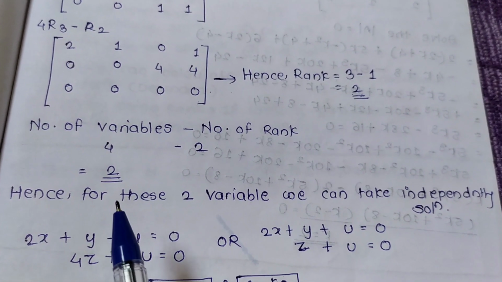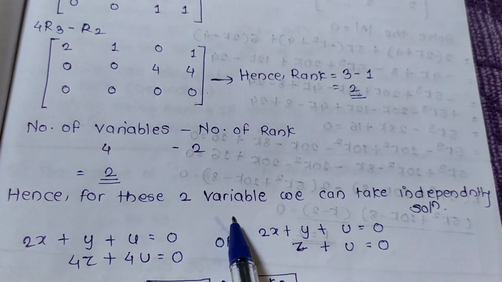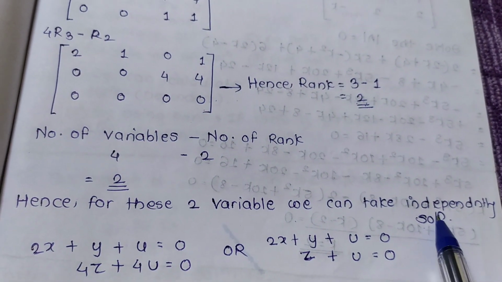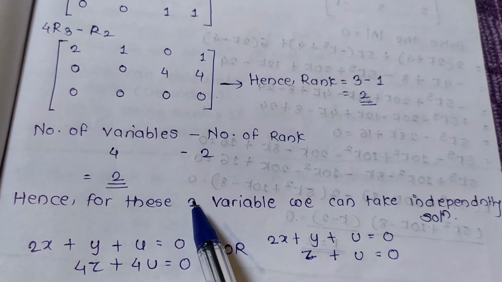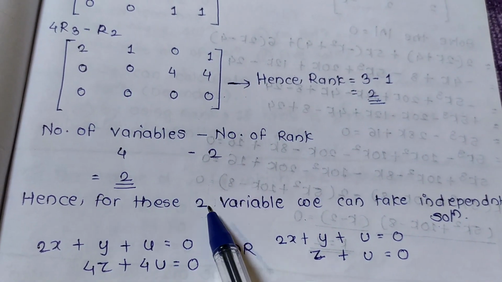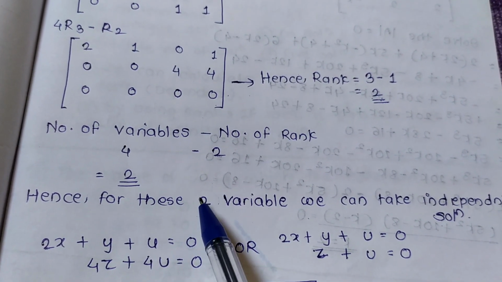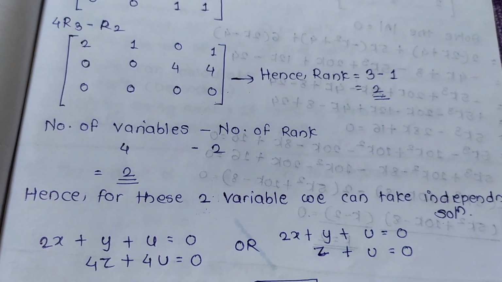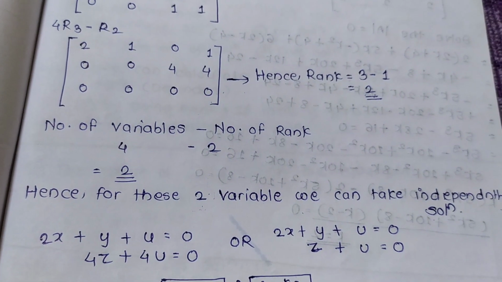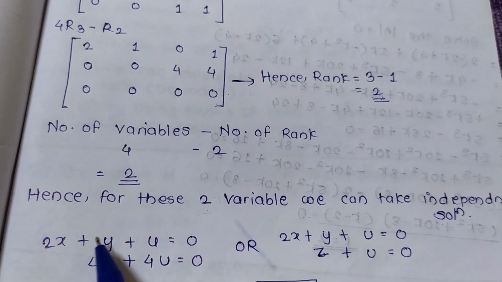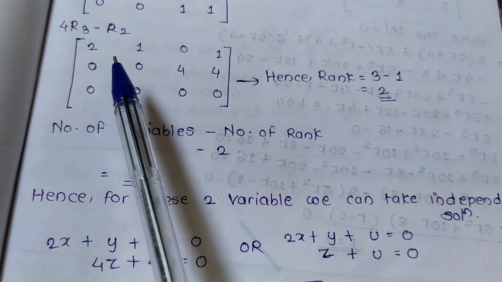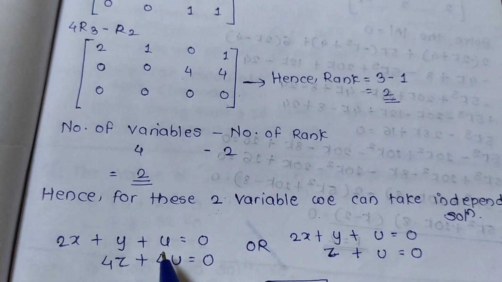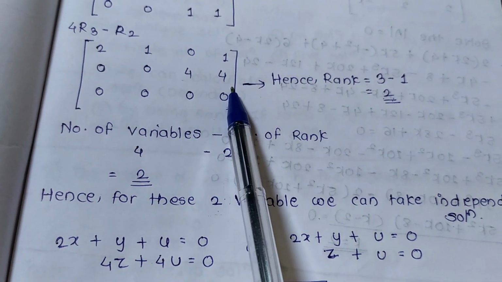Now, for these two variables we can take solutions independently, because two variables are extra. Then you can take 2x plus y plus u, what is this? The first equation, and this 4z is equal to 4u, the second equation.